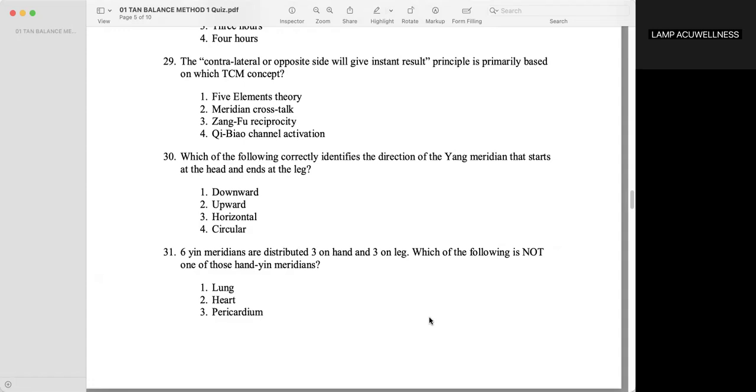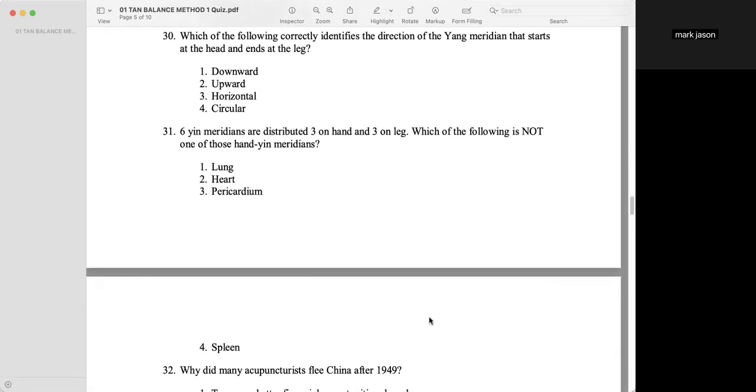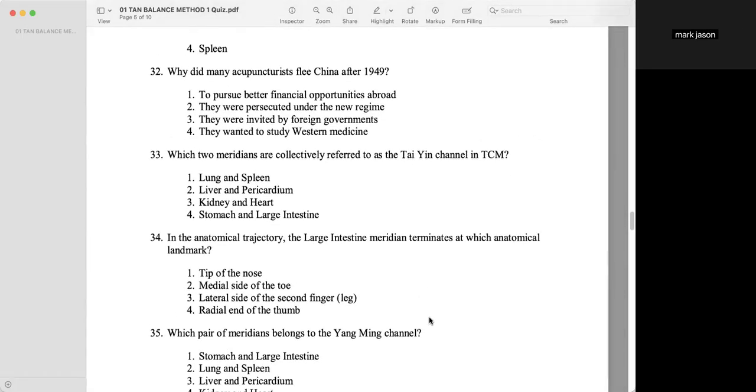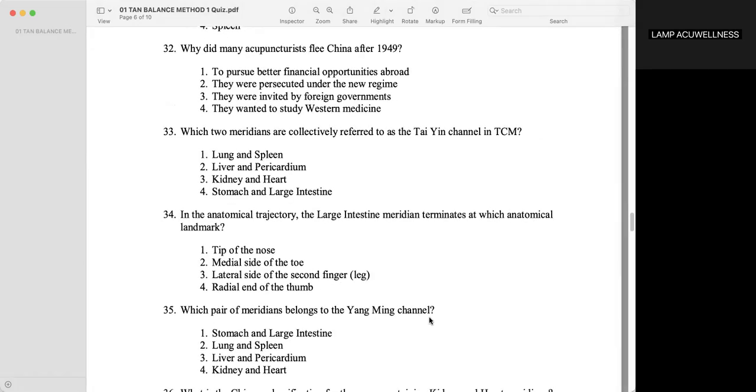The contralateral or opposite side will give instant result principle is primarily based on which TCM concept? Meridian cross talk. Which of the following correctly identifies the direction of the yang meridian that starts at the head and ends at the leg? Downward. 6 yin meridians are distributed, 3 on the hand and 3 on the leg. Which of the following is not one of those hand yin meridians? The spleen.